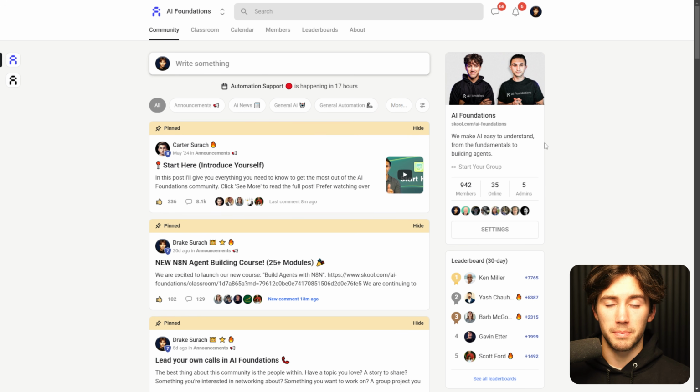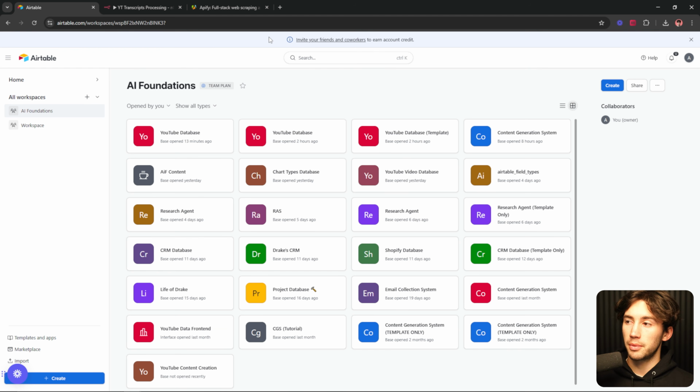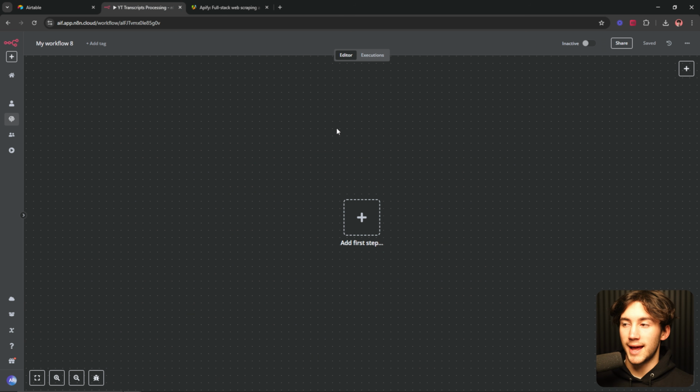But with that being said, let's jump into this automation. So there's a couple of tools that you're going to need for this. One, you're going to need Airtable. You need a spot to store all of your information. Airtable is the best system for storing information. You're going to need N8N, obviously. That's where we're going to be building this automation.